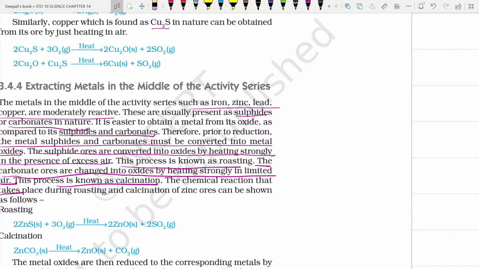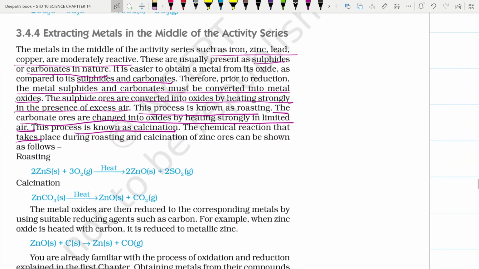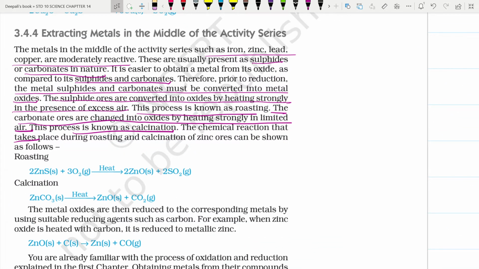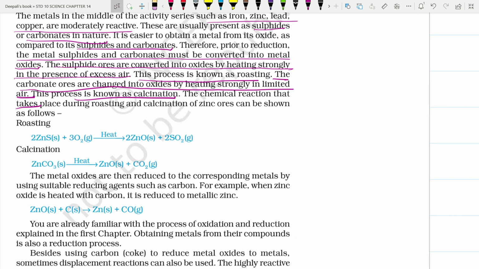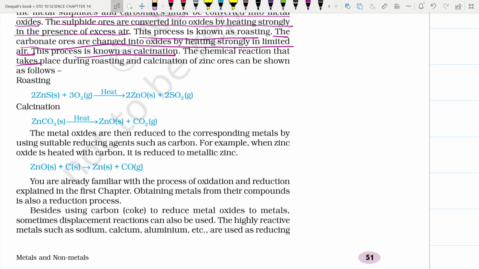The examples are given here: 2ZnS plus 3O2 on heating gives 2ZnO plus 2SO2, that is roasting. And ZnCO3 on heating gives zinc oxide plus carbon dioxide, that is calcination. The metal oxides are then reduced to the corresponding metals by using suitable reducing agents such as carbon. For example, when zinc oxide is heated with carbon, it is reduced to metallic zinc. ZnO plus C gives Zn plus CO.